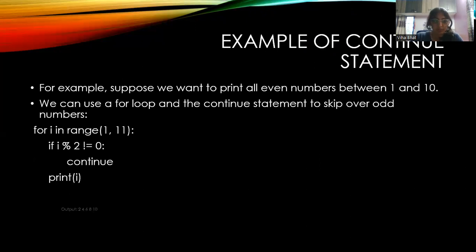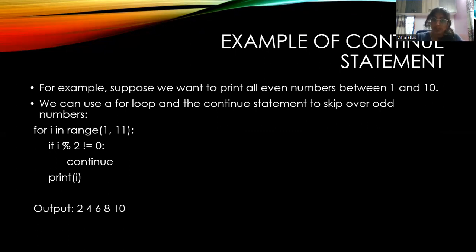So here in the for loop, we are reading an integer I in the range 1 to 11. In the if statement, we are checking if the modulus of the given number is not equal to 0. The continue statement is executed only when the if statement turns out to be true. So only when the modulus of the checked number is not equal to 0, the continue statement is executed.